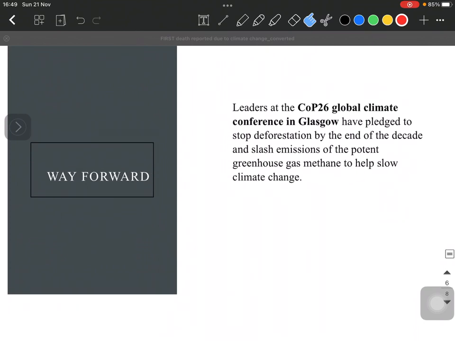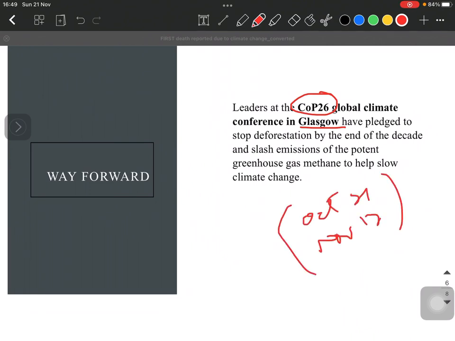So recently, this is something you should look up, COP26, that is happening in Glasgow. Recently it happened, from October 21 to November 12. Okay, so the representatives of various countries have pledged that they should stop deforestation by the end of the decade and slash emissions of the potent greenhouse gas methane to help slow down climate change.